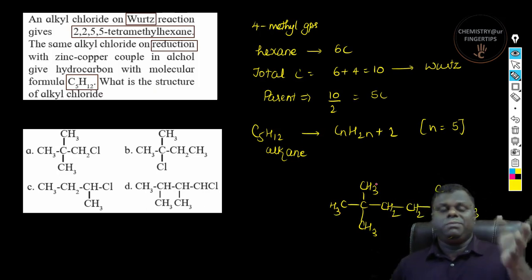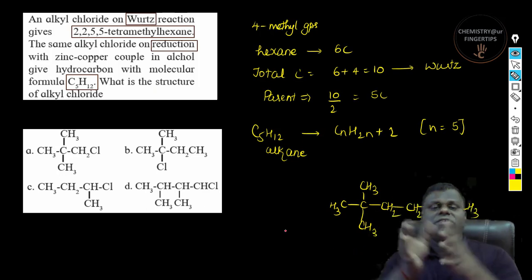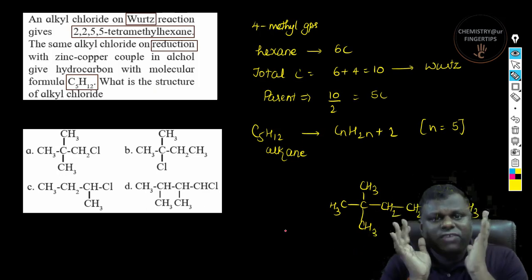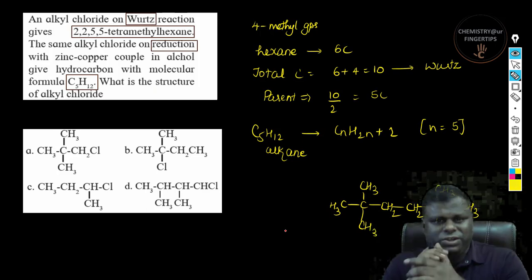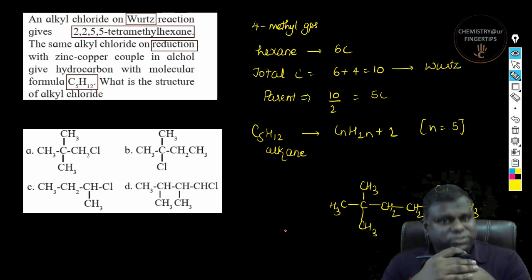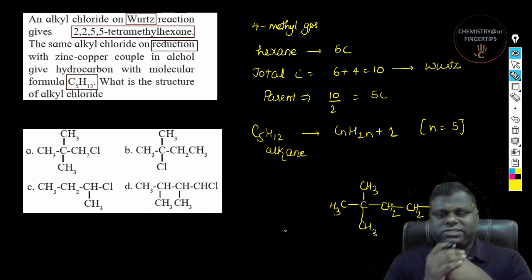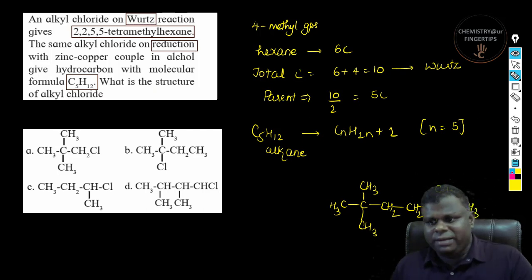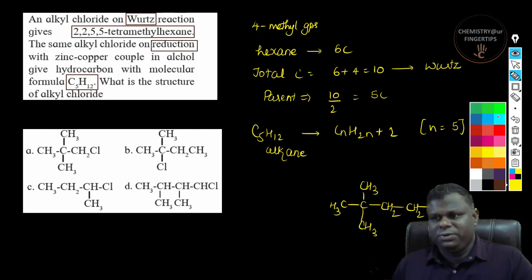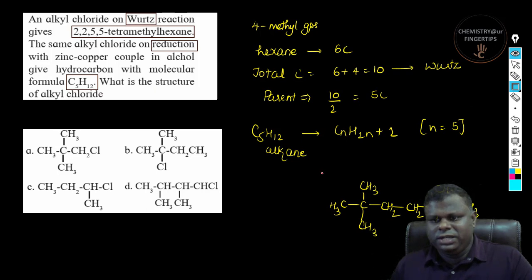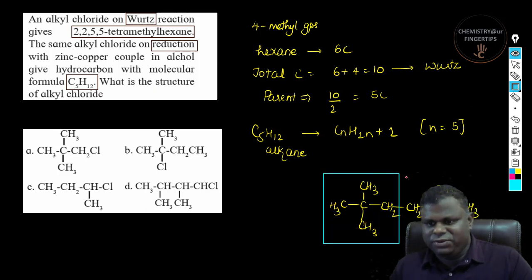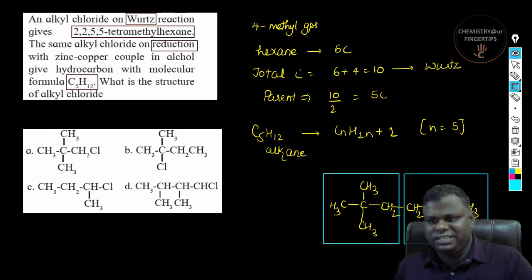So if you could see here, the molecule is pretty much symmetrical. Whenever you have a Wurtz reaction, you always know that you get a symmetrical molecule most of the time, provided that it's not a Fittig reaction or a Wurtz-Fittig reaction, something like that. So what I would recommend is now you try to break the molecule. I'm going to break the molecule in such a way that I get two symmetrical halves, right? So if you could see here, this is one half, this is another half, right?